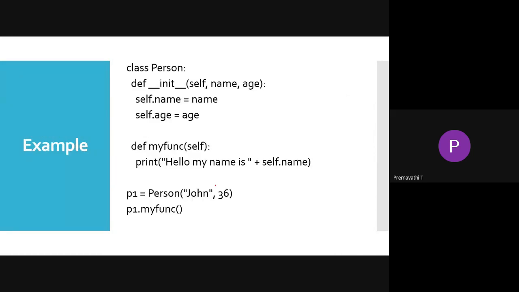So here is the example for the class with a constructor. The keyword class is the keyword, and person is the class name.